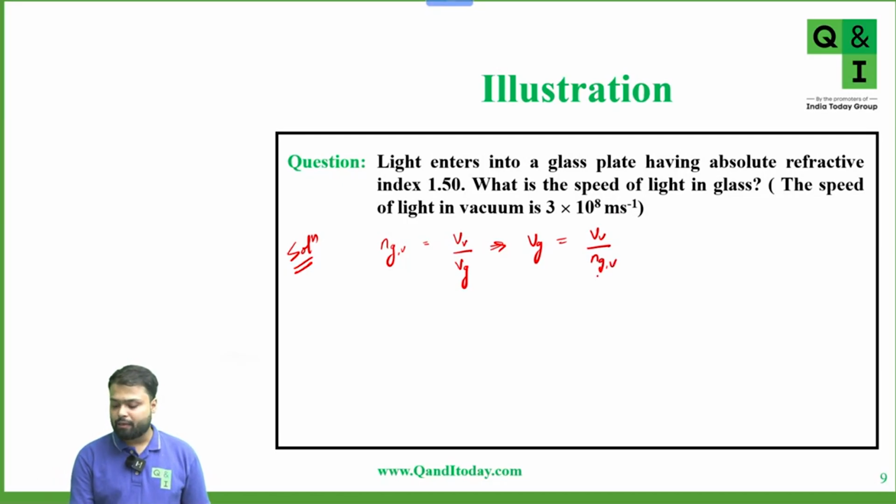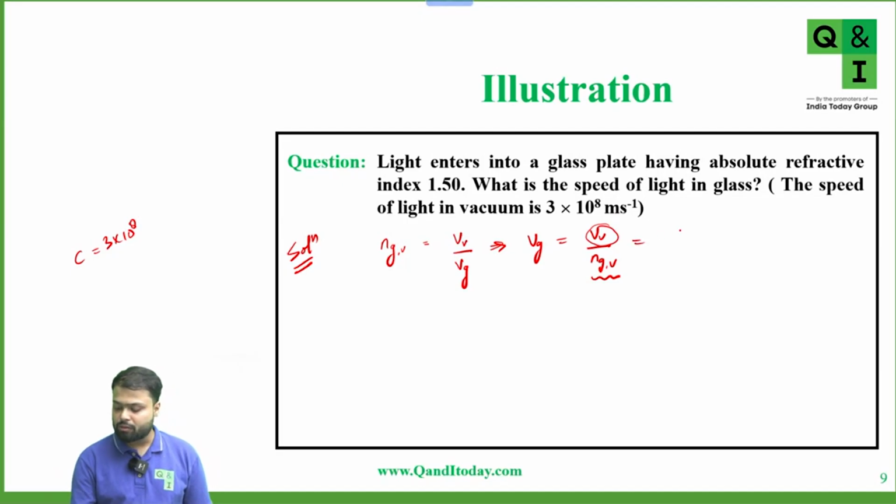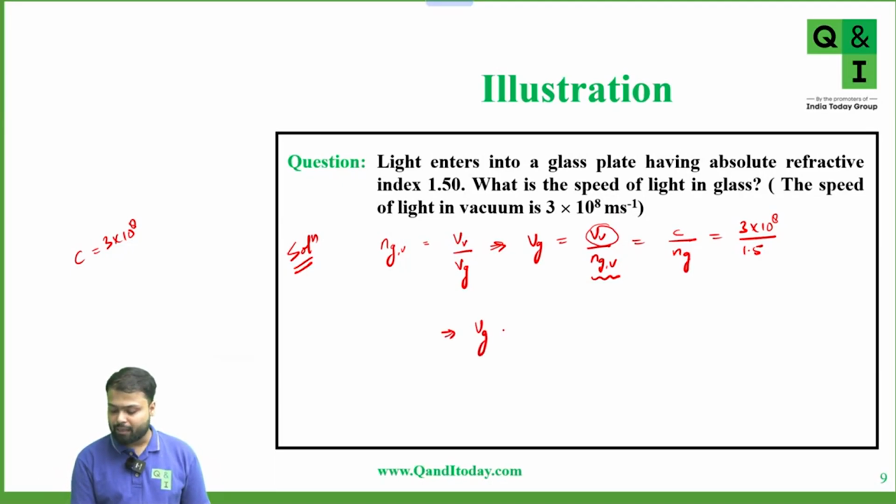Now, refractive index of glass with respect to vacuum, that is the absolute refractive index, and we know that speed of light in vacuum is equal to c. Okay, c means velocity of light in vacuum, which is 3 into 10 to the power 8. Can we write this is equal to c upon refractive index of glass? Now this is equal to 3 into 10 to the power 8 upon what is the value of refractive index? 1.5. Okay, so 3 upon 1.5 is equal to 2. So can we say that velocity of light in glass is equal to 2 into 10 to the power 8 meter per second? This is your answer.